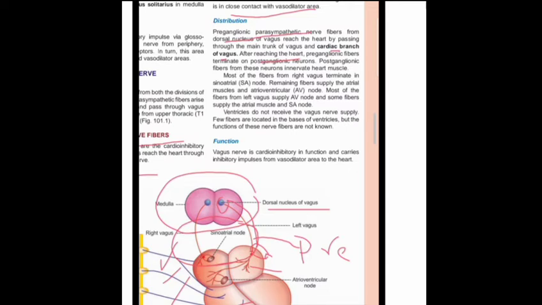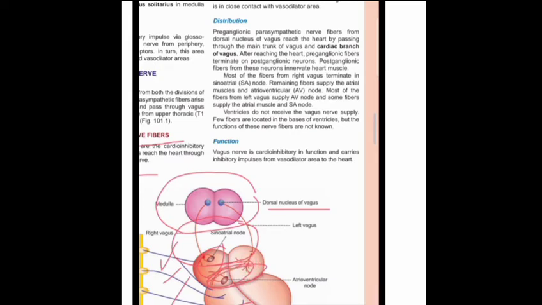Most of the fibers which enter the right vagus terminate at the sinoatrial node. As you can see from the figure, the right vagus is responsible for sinoatrial node regulation, whereas the left vagus is responsible for the AV node, where the preganglionic fibers end.